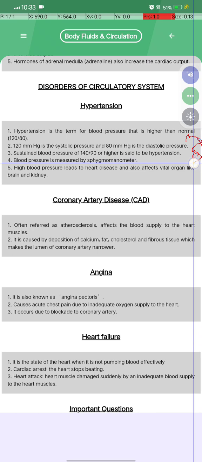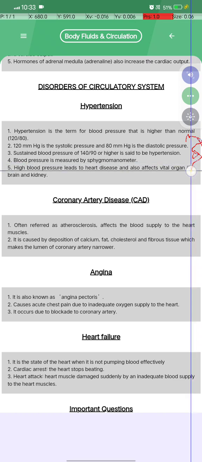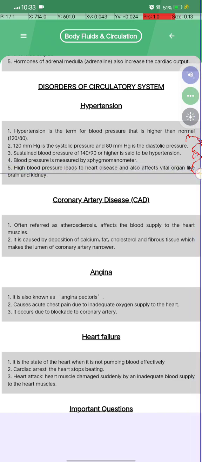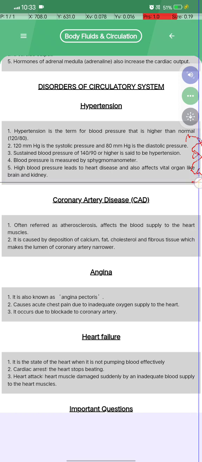sphygmomanometer. Okay, high blood pressure leads to heart disease and also affects vital organs like the heart and kidney. Okay, remember this also.